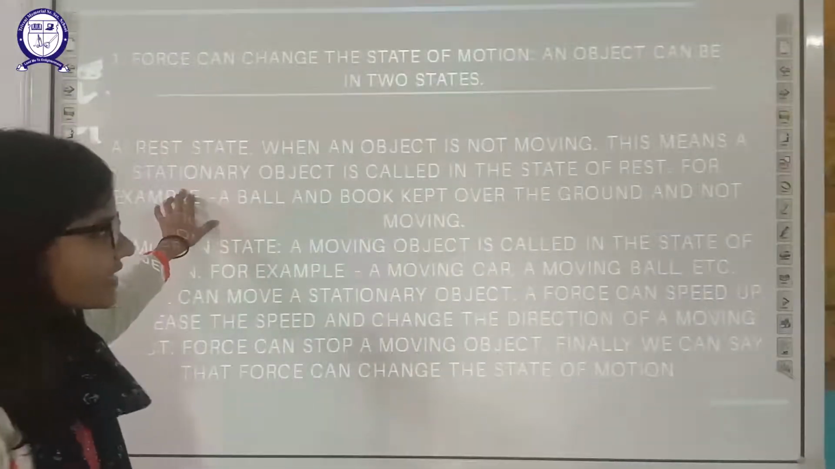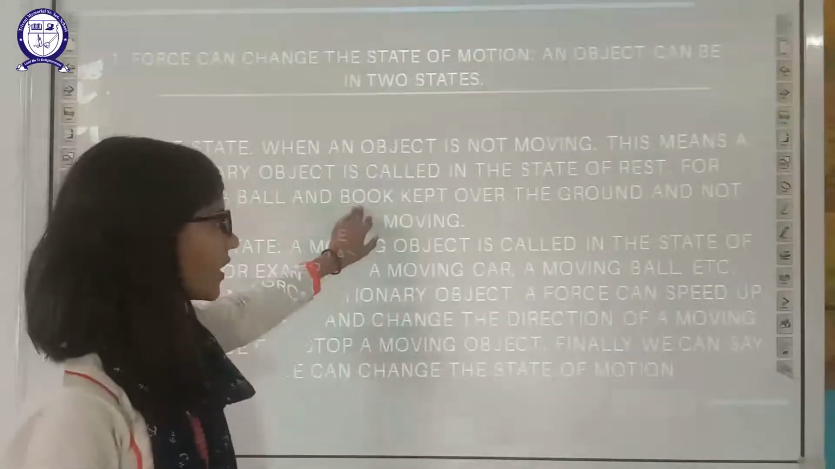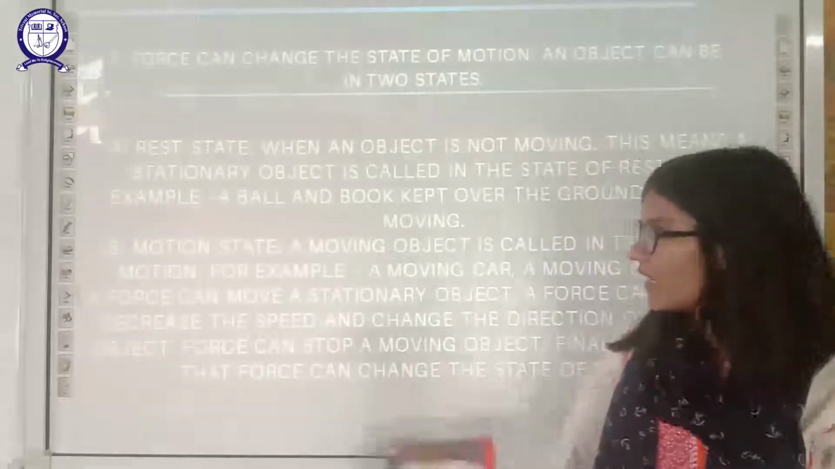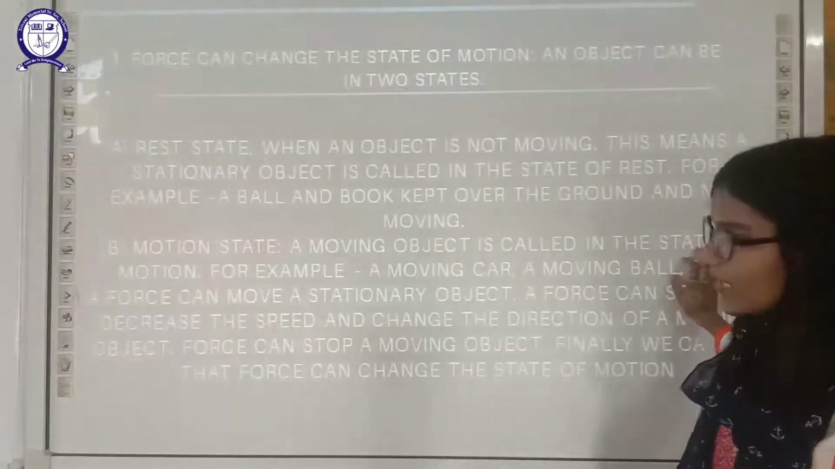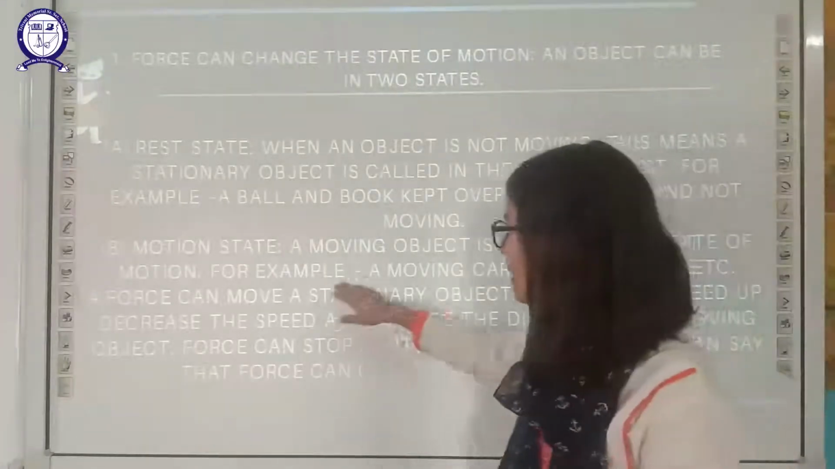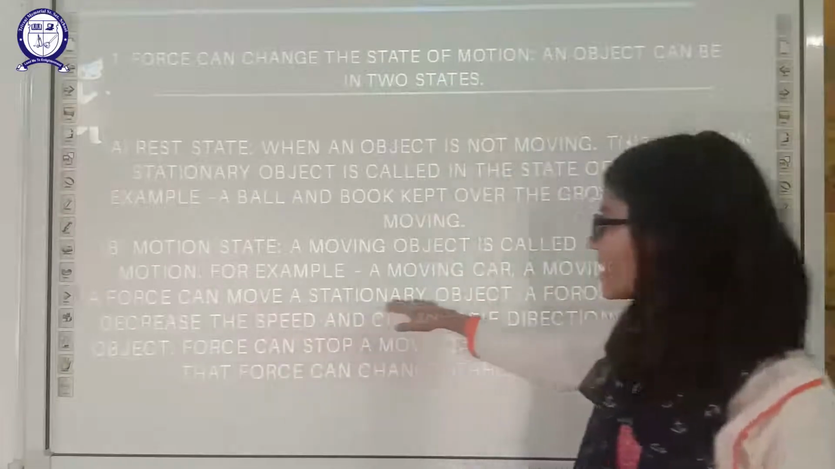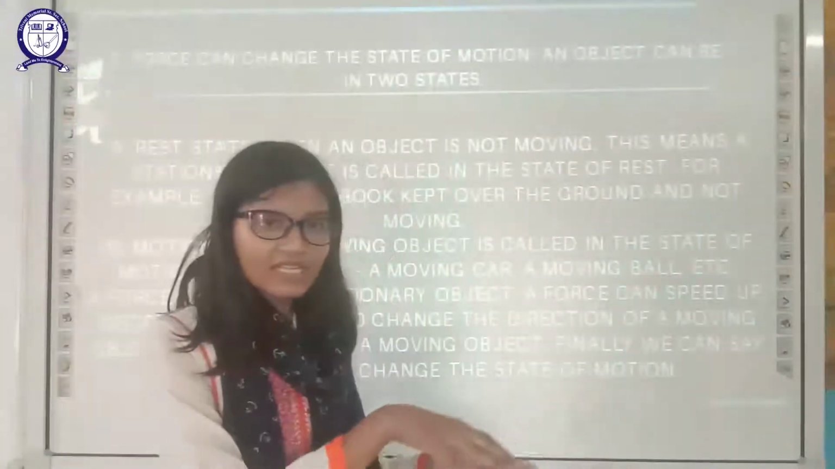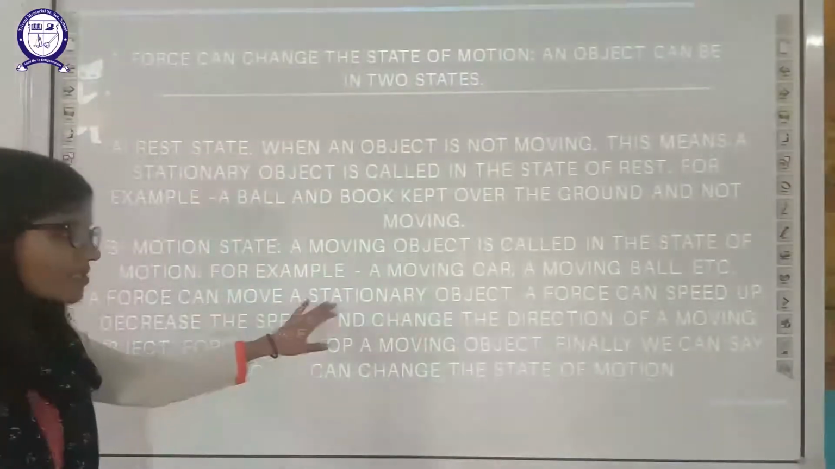In this state of rest, for example, a ball and a book kept over the ground and not moving, that position is rest position, right? And a moving object is in the state of motion, for example, a moving car, a moving ball, etc. Force can move a stationary object, right? Suppose if something is stationary, we can apply force on it, and it can move the stationary object.